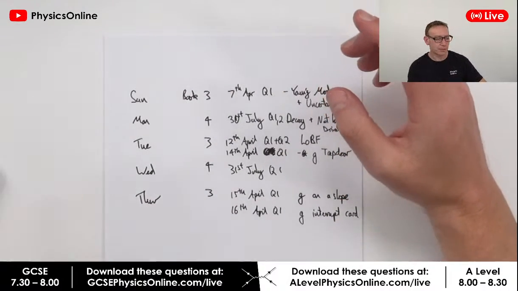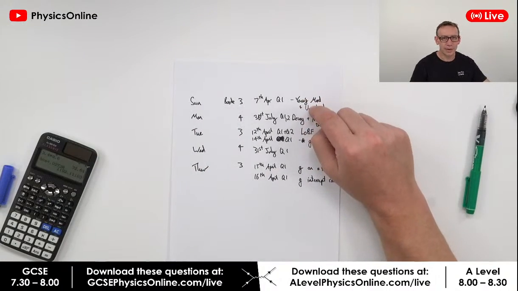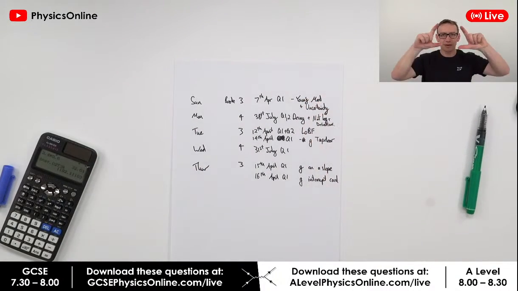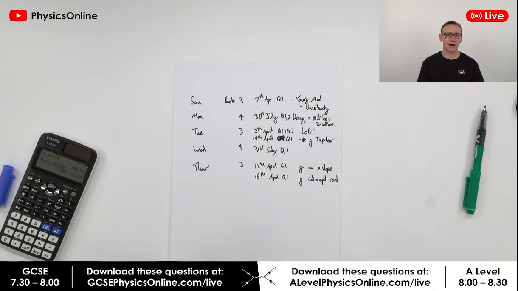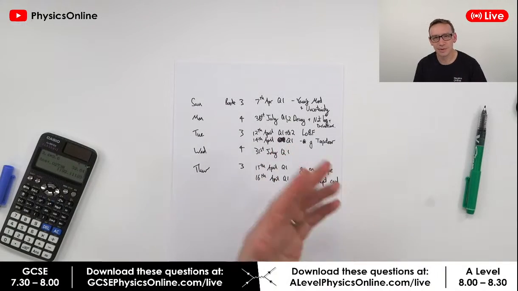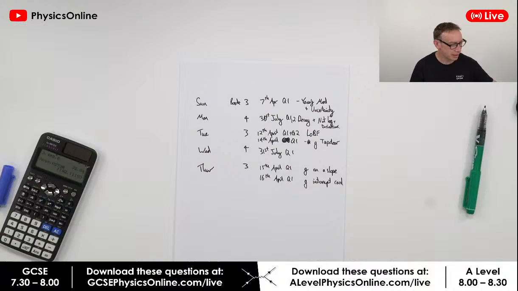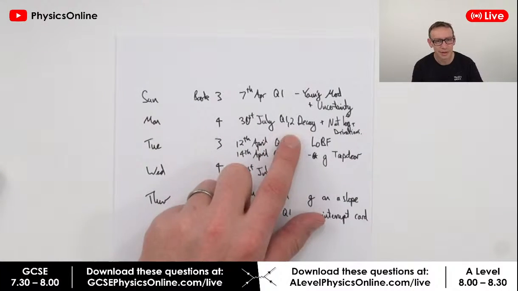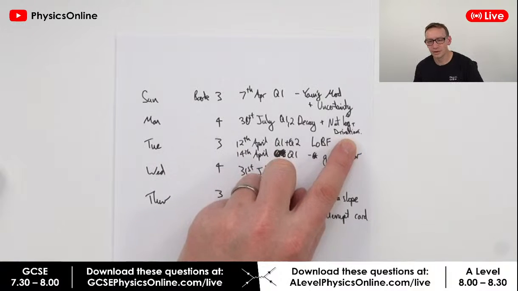There's one way which is across a table where you can stretch out a long wire. This is the other way using Searle's apparatus where you can hang stuff vertically. Again, it's like a paper 3 AQA question style, but it's about a practical that you could be asked about in paper 1 or 2, depending which exam board you're doing. But we're going to be looking at uncertainty. On Monday, we're going to be looking at natural log and decay and some derivations.